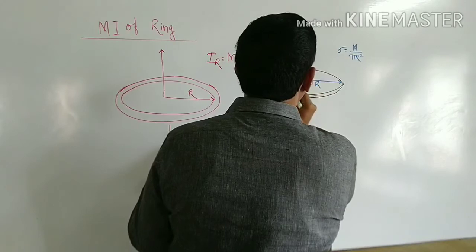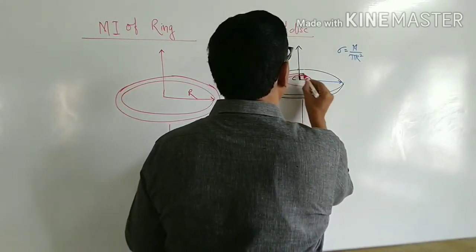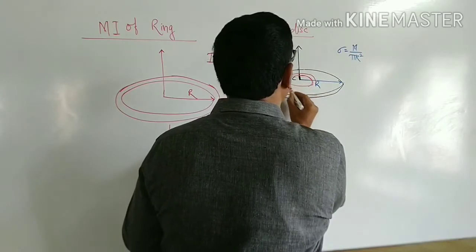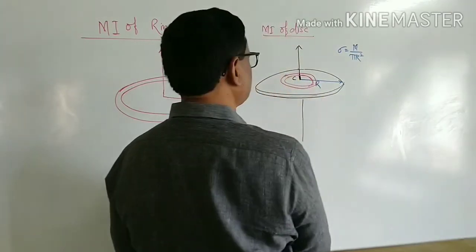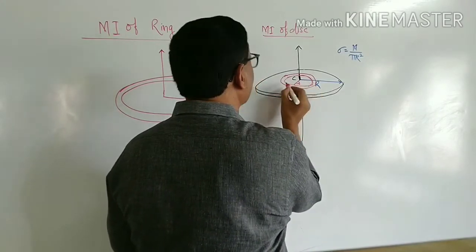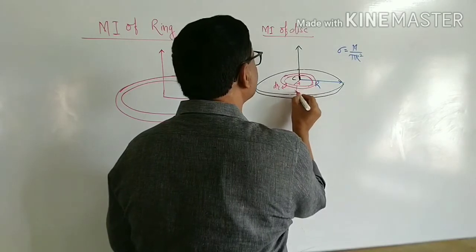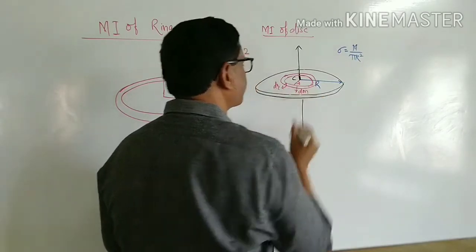Now, let us consider here one of the elements of the disc as a ring. The ring has a radius of small r, a thickness of dr, and its mass is equal to dm.